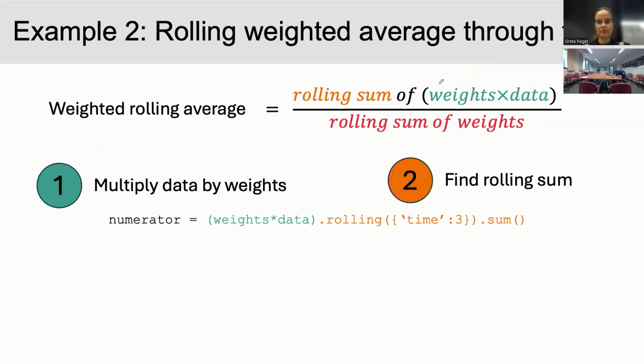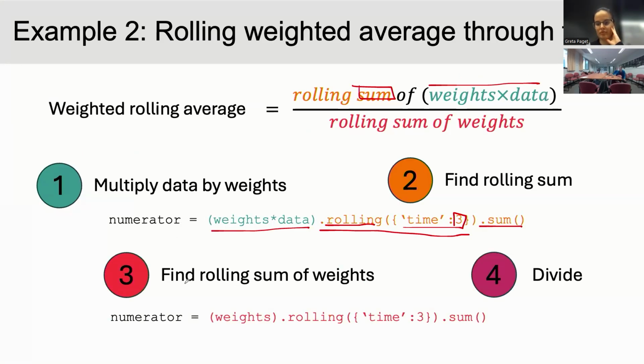So we'll start with this whole weights times data thing. That's a math sum. We can do that. Let's multiply the weights by the data. Then we can break that into rolling pieces by saying I want to have a rolling window of that. And let's say we're breaking it into time steps of size 3. And then we're going to take the sum of that rolling window. And so now we have the top half of that equation, which I've just called numerator here.